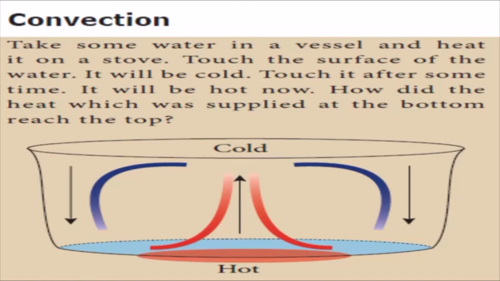When water in the vessel is heated, water molecules at the bottom receive heat energy and move upward. Then the molecules at the top come down and get heated. This kind of heat transfer is known as convection. This is how air in the atmosphere is also heated.